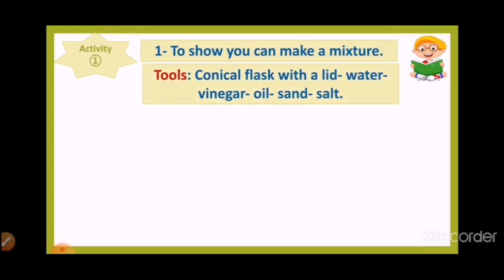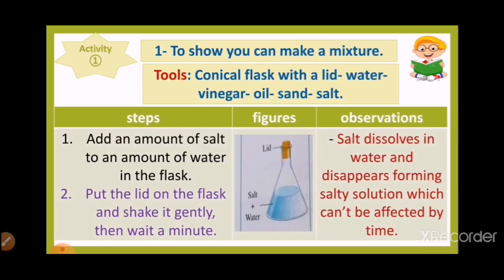Let's do this activity to show you can make a mixture. Our tools are a conical flask with a lid, water, vinegar, oil, sand, and salt. The steps: number 1, add an amount of salt to an amount of water in the flask. As you see in this picture, we put the salt with water. Then put the lid on the flask and shake it gently, then wait a minute.